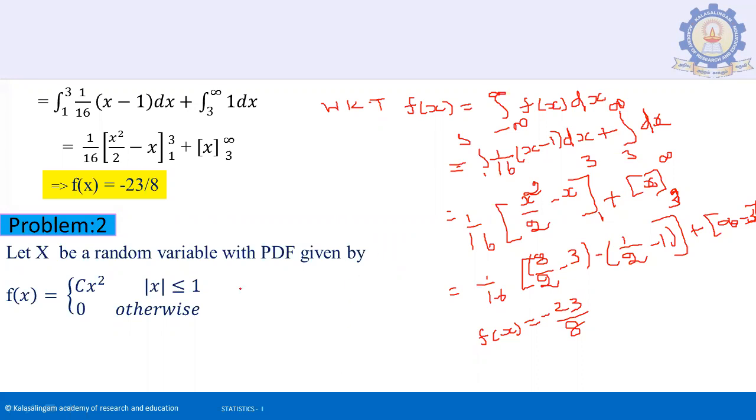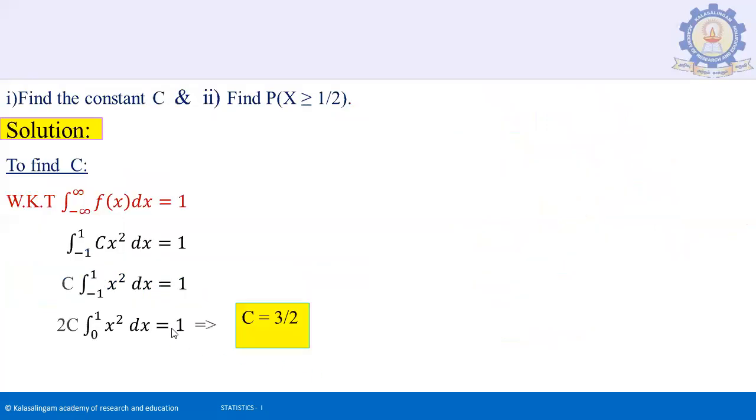That means minus 1 is less than or equal to x, which is less than or equal to 1. If x lies between minus 1 and 1, you take the function cx squared; otherwise, it is 0. Find the constant c and find the probability of x less than or equal to 1 by 2.